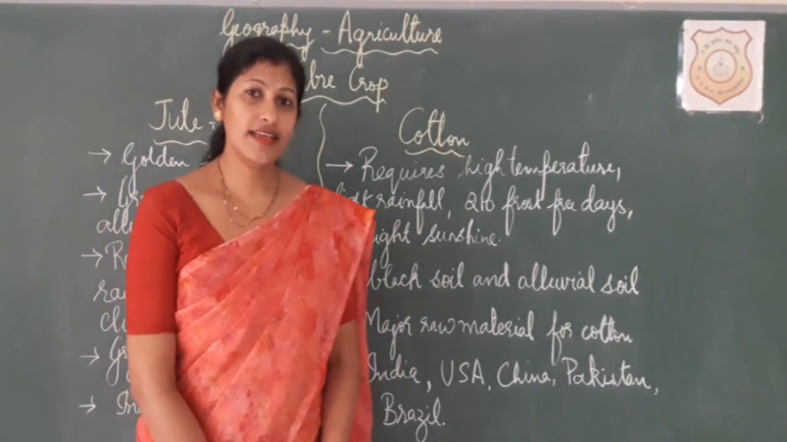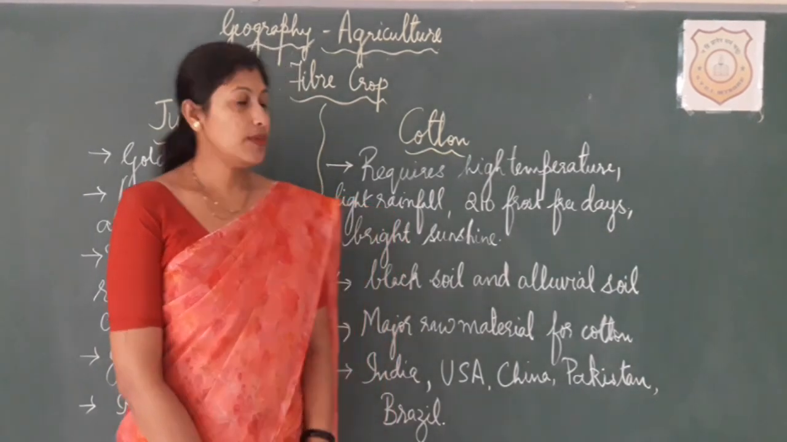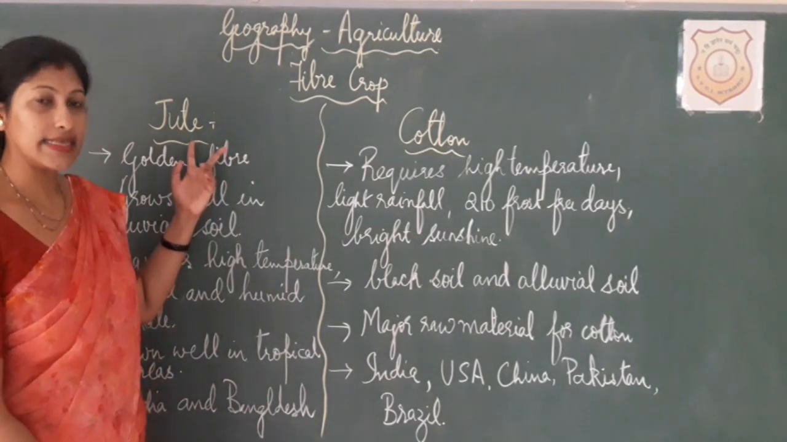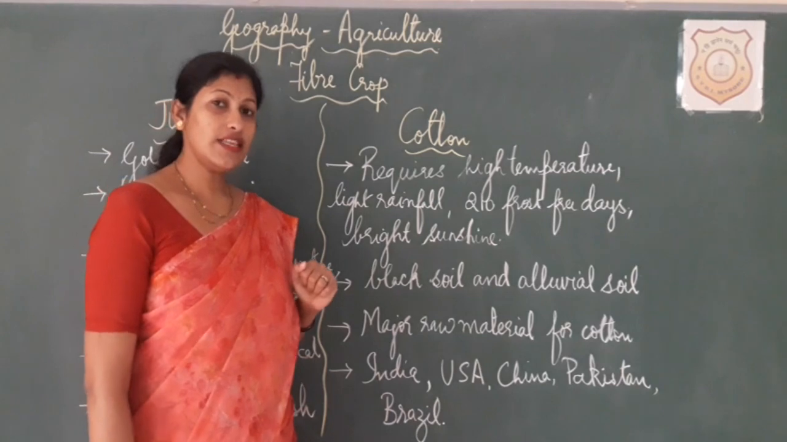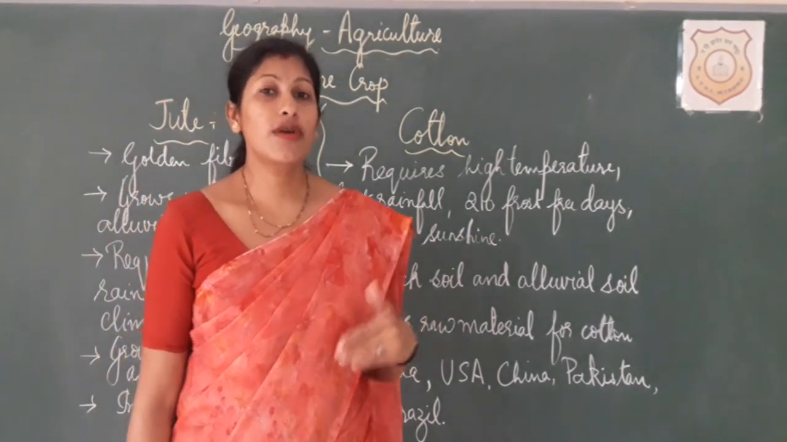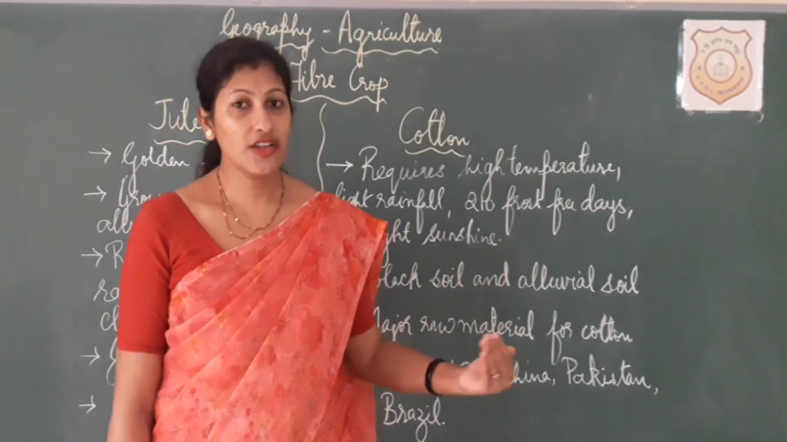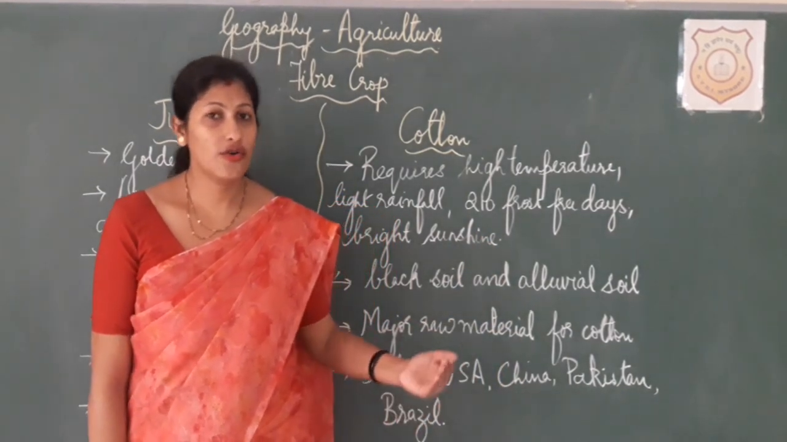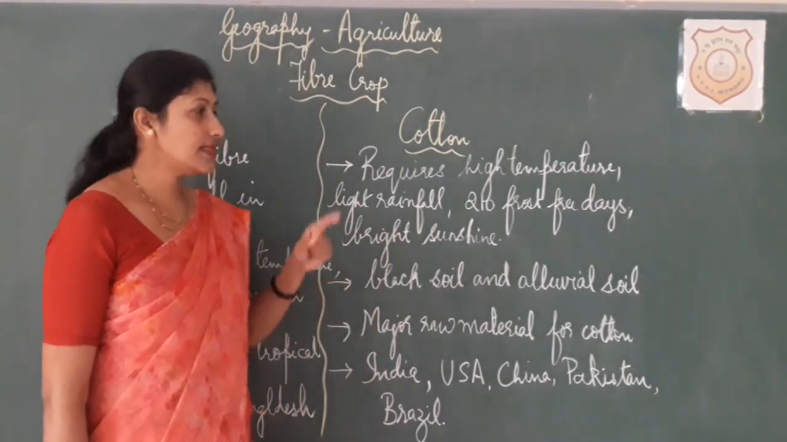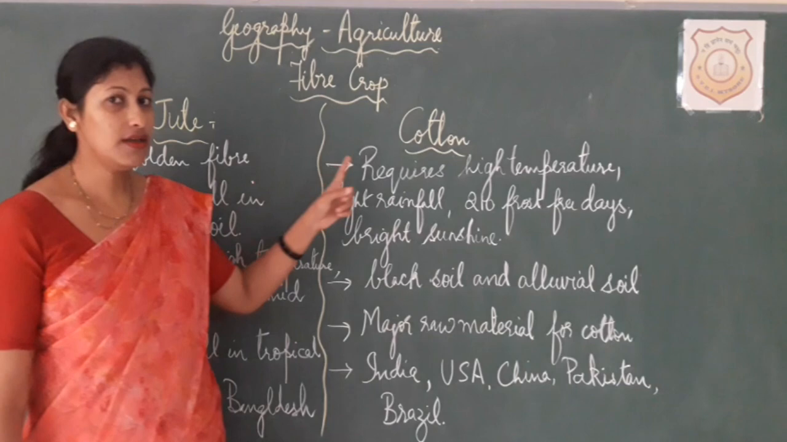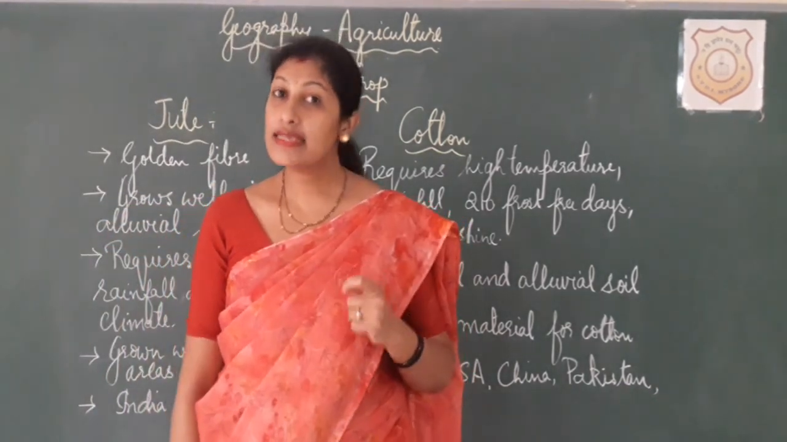So let's start learning about the second type of crop, and that is fiber crop. Under that we are going to take two examples. The first one is jute as well as cotton. So why is it called a fiber crop? Because we obtain fiber out of it. That fiber can be used in manufacturing of garments or clothing or any other different materials. So that's the reason they are basically called fiber crops.